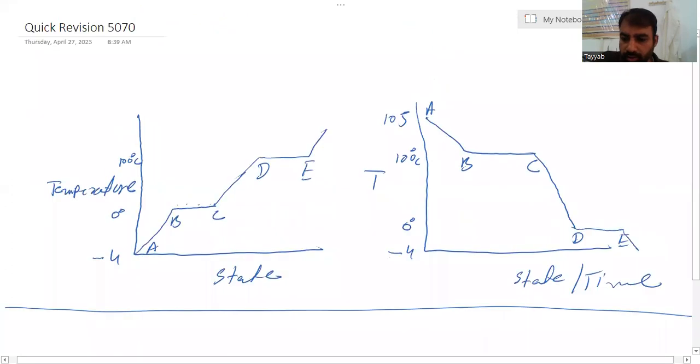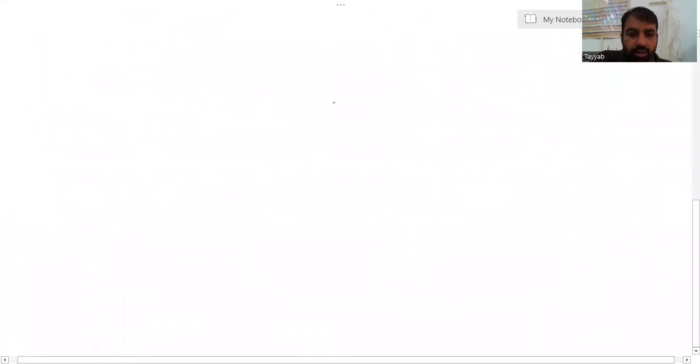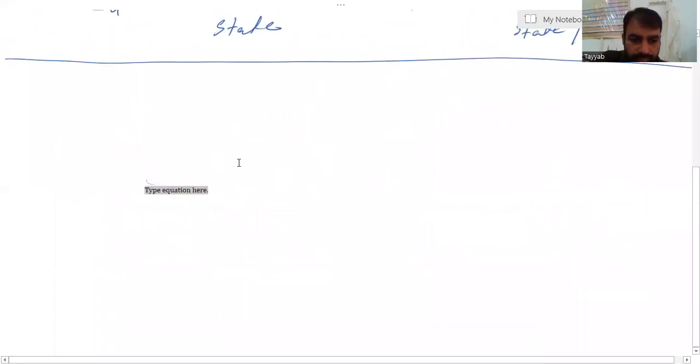For example, we have two different gases in a tube.